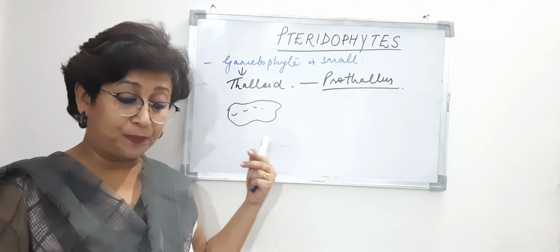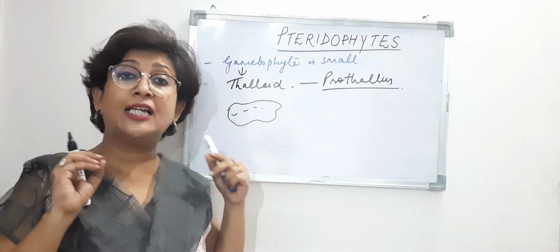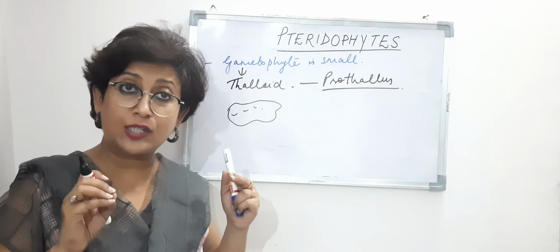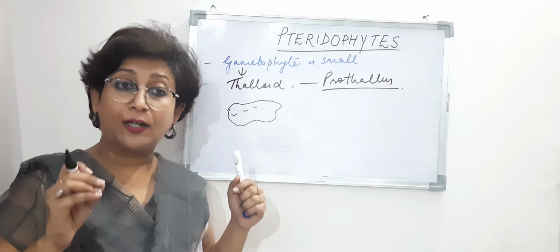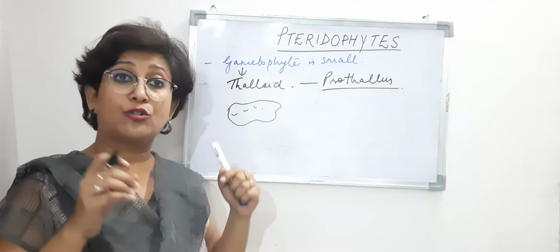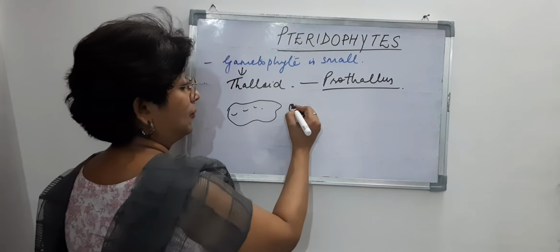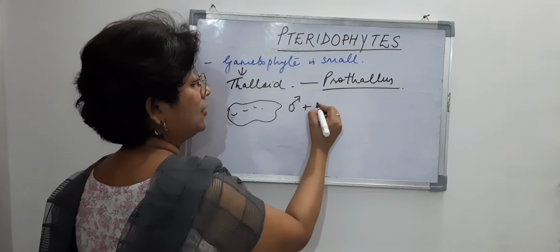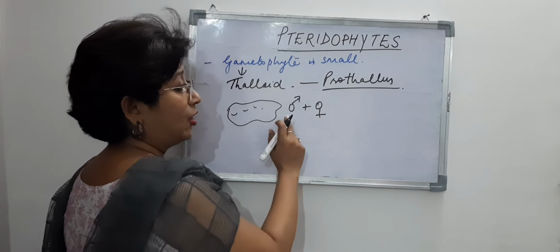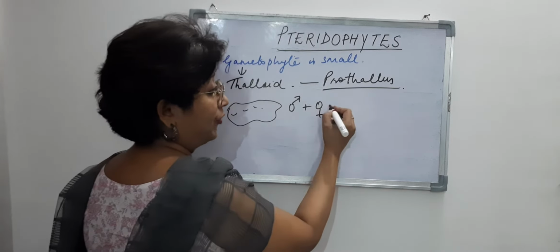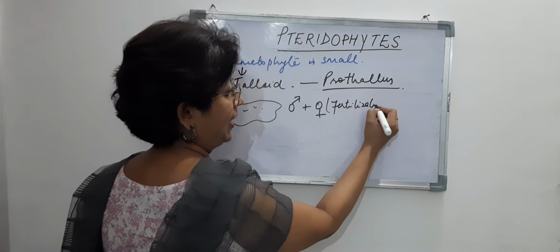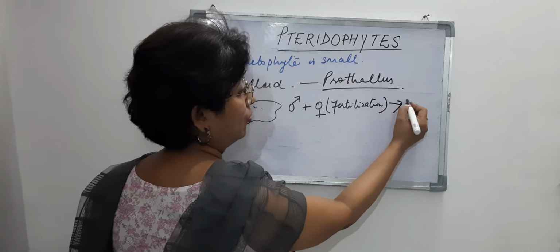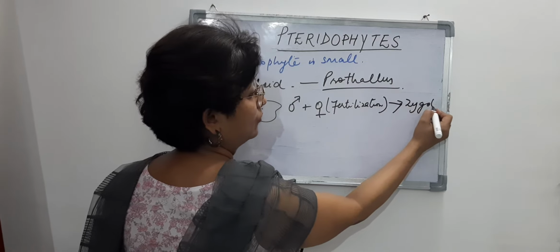So gametes are present here, and when these gametes fuse to form a zygote, the zygote is 2N. Let's say here the male gamete and the female gamete, when they fuse, fertilization takes place, and that leads to the formation of zygote.